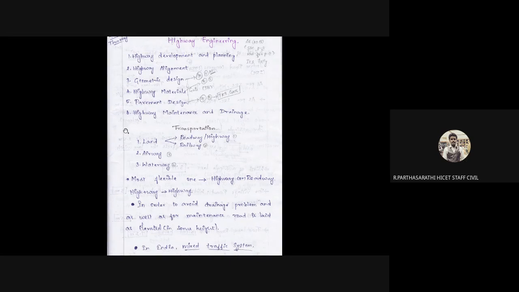So this is for land, airway, waterway. These are the most common transportation methods. So these transportation methods look like that.